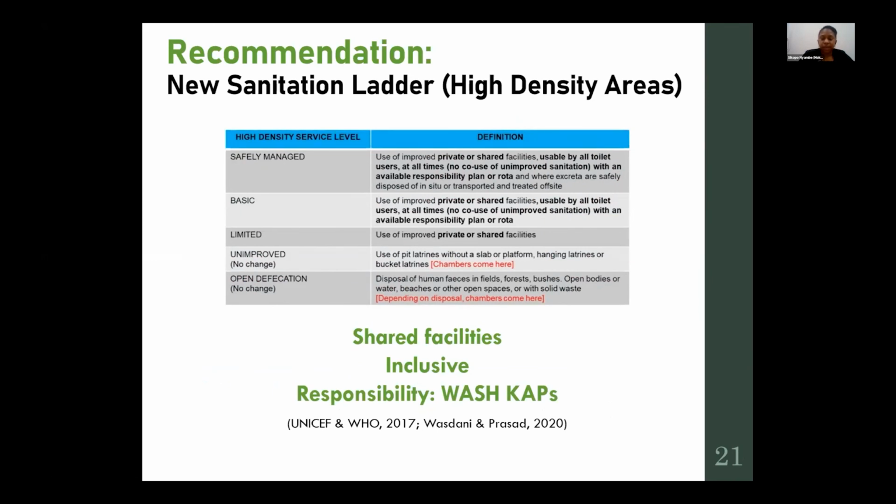Secondly, that it should be inclusive: the toilet should be usable by all toilet users in order for it to be basic or safely managed. And lastly, that there should be a responsibility plan or rota in place, which would be backed by water, sanitation and hygiene knowledge, attitudes, and practices.